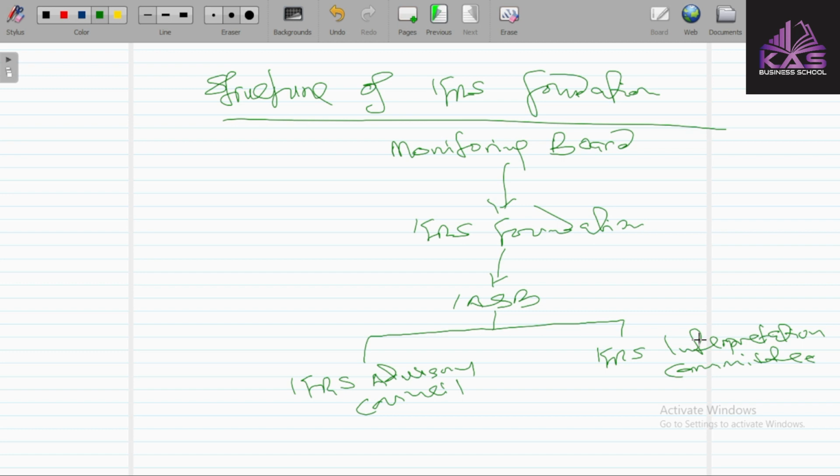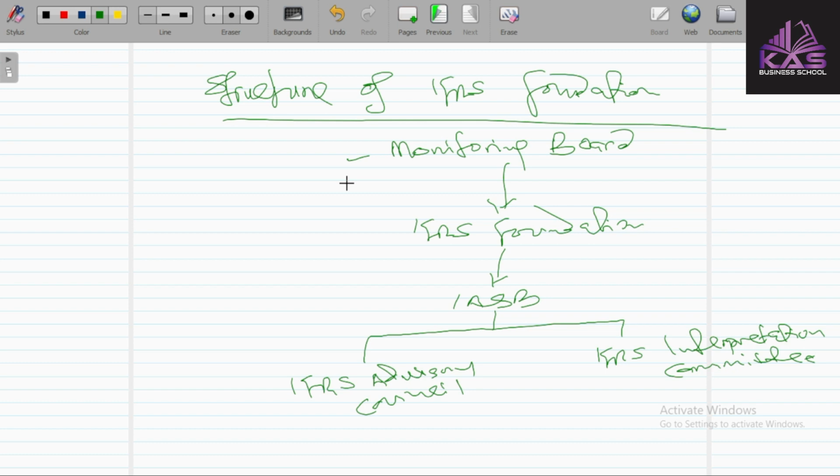But this monitoring board was incorporated in 2009. So the monitoring board is the one now monitoring all the activities of this IFRS foundation. The IFRS foundation is a non-governmental and non-profit making organization.